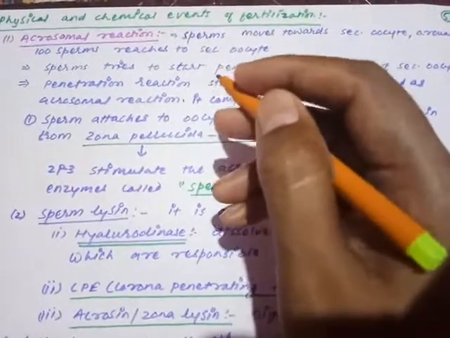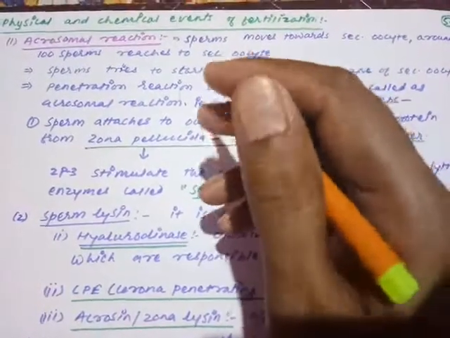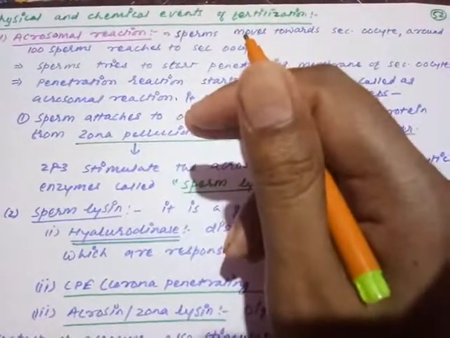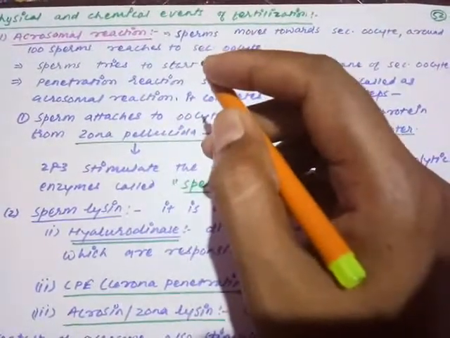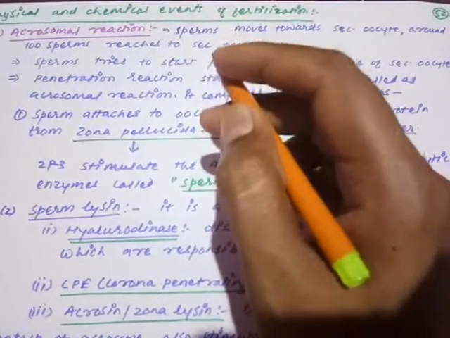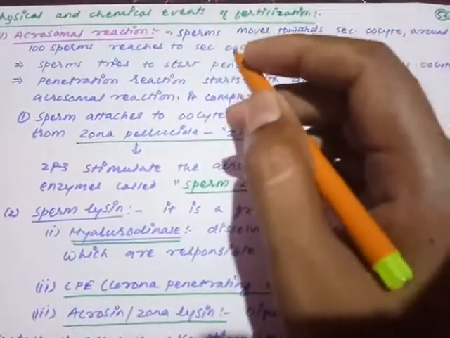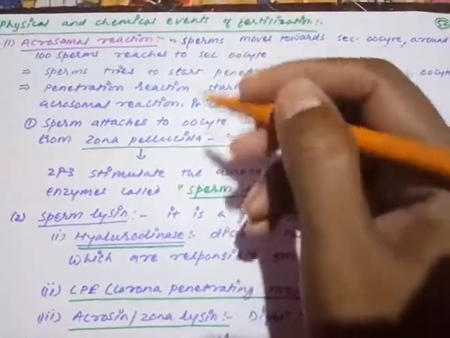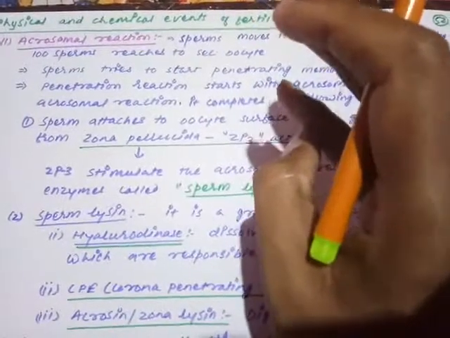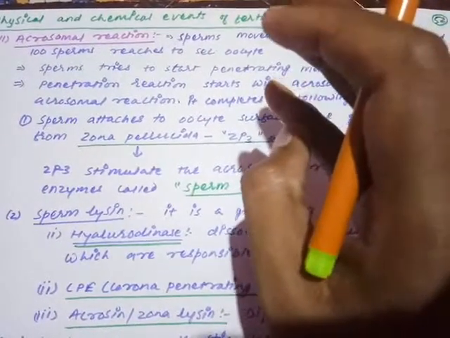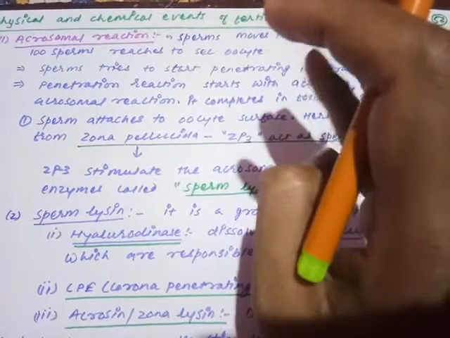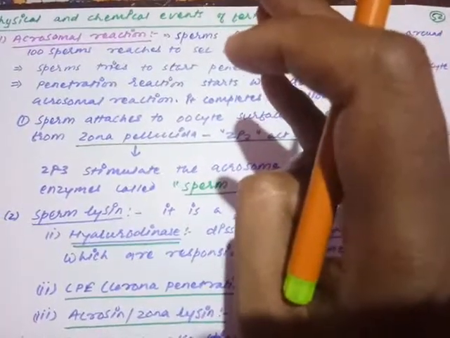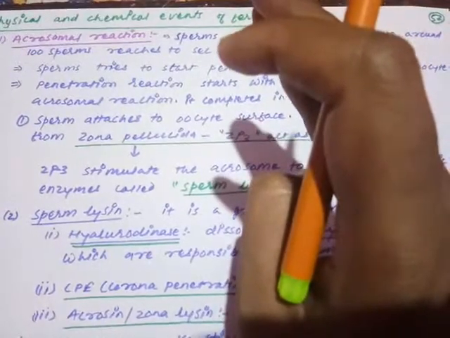you must remember, in the physical events, the journey of sperm means what? Movement of the sperm, reaching to the surface of the egg, attachment to the surface of egg, and moving into or penetrating into the oocyte or egg. So those are all the physical movement. Physical event means what? The movement or transport of the sperm, that wriggling movement. Second one, attachment to the egg surface, and third one, penetration of the egg membrane.